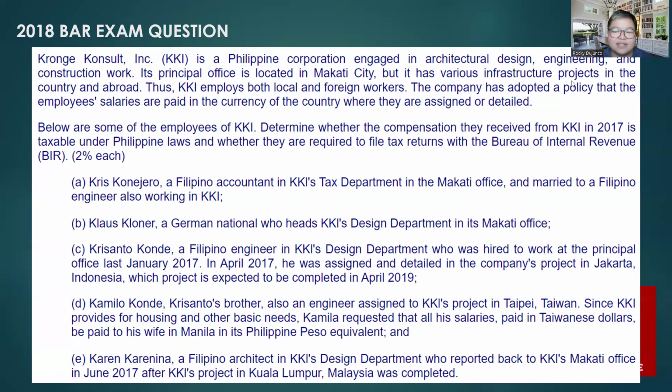So let's analyze this. From January 2017 to March 2017, nasa Makati office siya nag-work. Pero from April 2017 to December 2017, pinadala na siya sa Jakarta, Indonesia. Pasok siya sa third definition ng isang non-resident citizen. Bakit? Because yung employment niya requires him to be physically present abroad for the most part of the year. 3 months siyang nasa Philippines, 9 months siyang nasa Indonesia. So anong sagot? Hindi na ba siya taxable sa Pilipinas? Taxable pa rin siya. Only on portion earned from within.